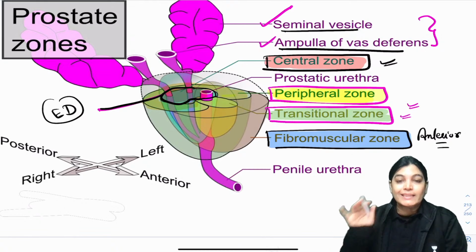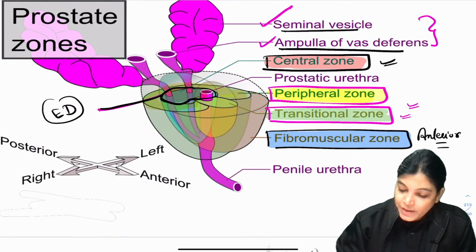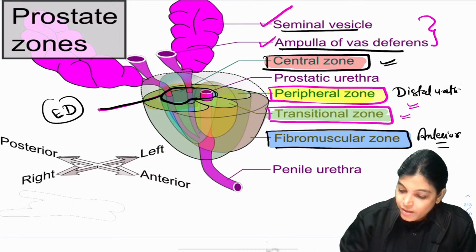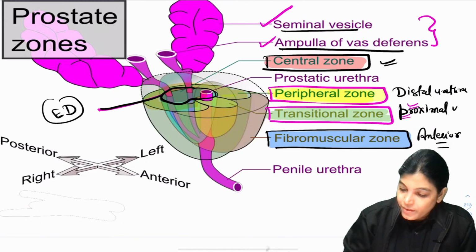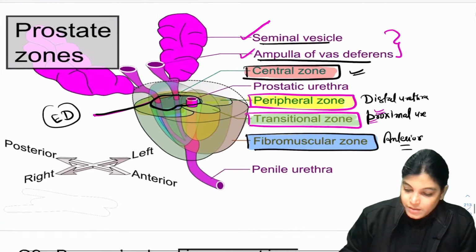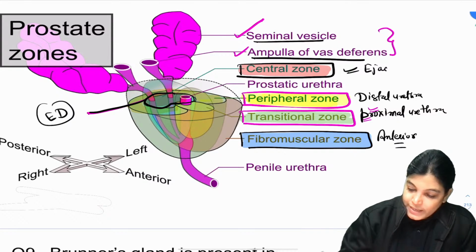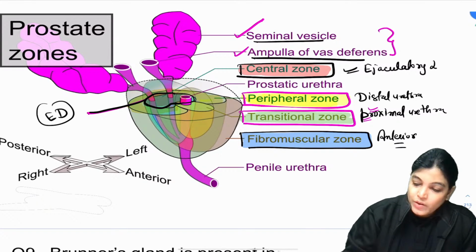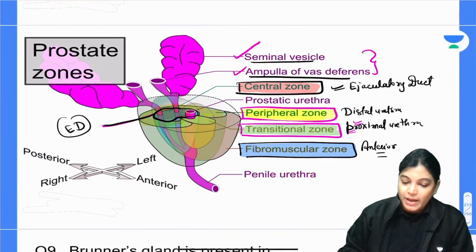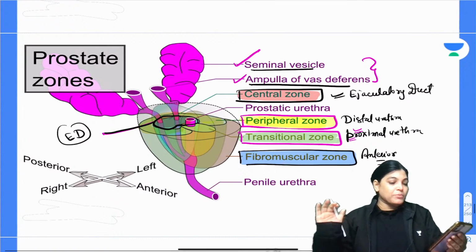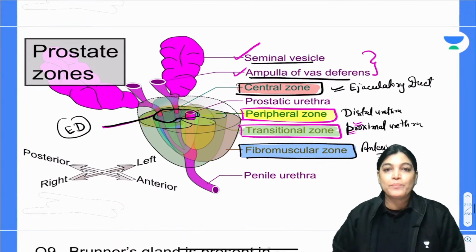Peripheral zone is surrounding the distal urethra. So I will write: peripheral zone is surrounding distal urethra, transitional zone is surrounding proximal urethra, central zone is surrounding ejaculatory duct. So is it clear to everyone? Is the zonal anatomy clear to everyone? Can we proceed to the next MCQ?